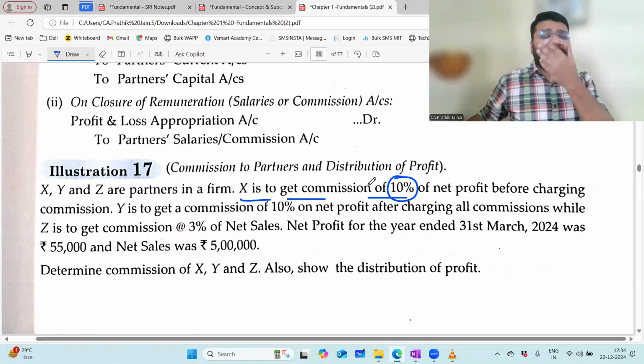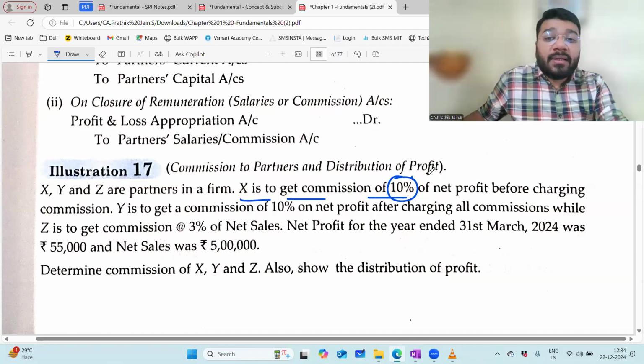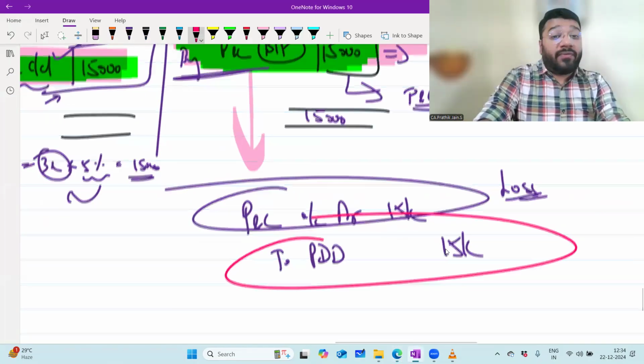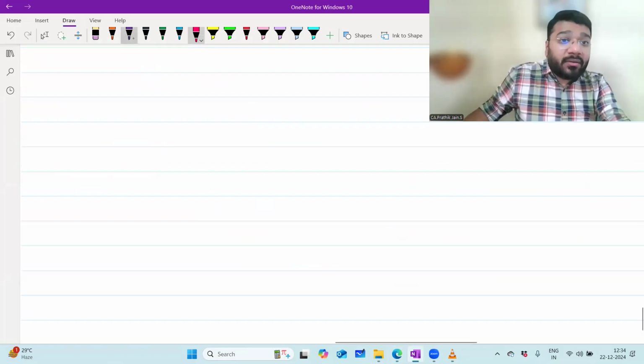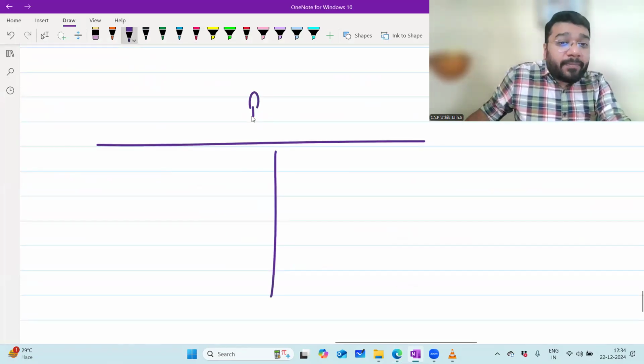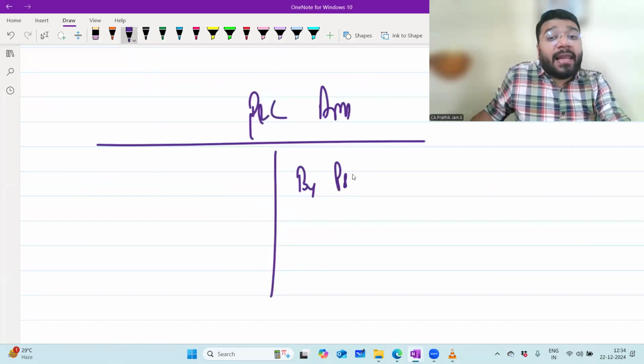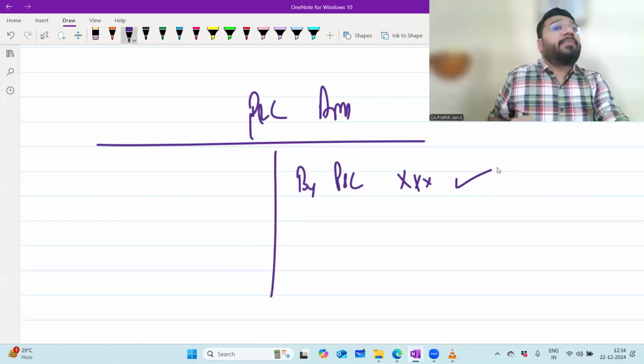Now the question that arises is: 10% of which net profit? There are multiple net profits. Sir, what are you talking about, sir? If you see the P&L appropriation account, the profit that comes from the P&L, this is net profit.